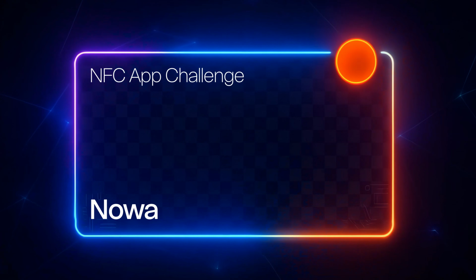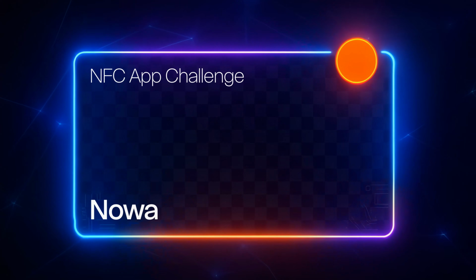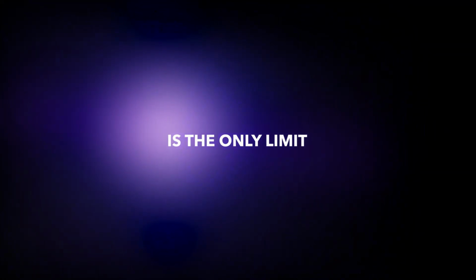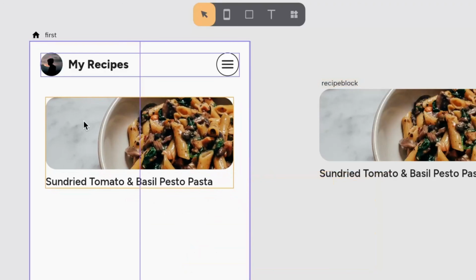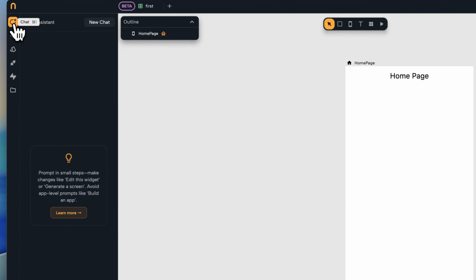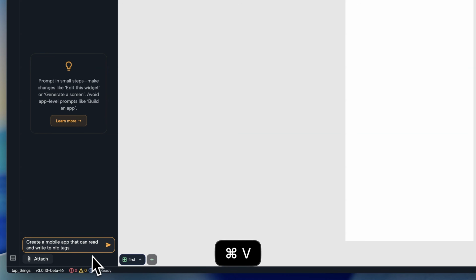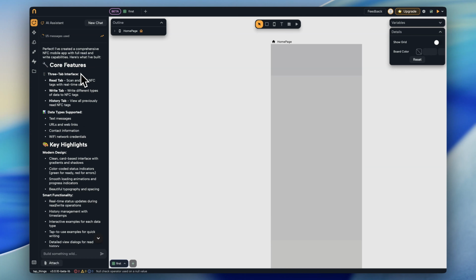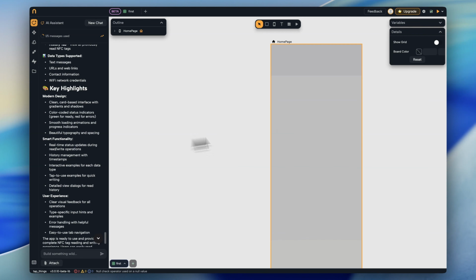Starting with Noah. Launched in 2023, it burst onto the scene as a low-code app builder, but quickly adopted a hybrid approach, integrating AI into the platform. Noah sits at the edge of what could be called a vibe coding platform. Its low-code heritage is still very evident, even as the team is clearly invested in integrating an agent AI into their experience. The results from this AI agent are mixed.